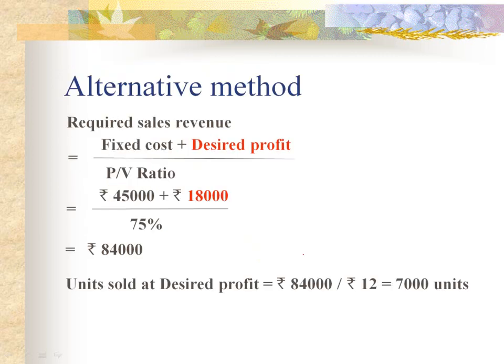Alternatively, we can calculate with the second formula, that is dividing fixed cost plus desired profit by PV ratio. Fixed cost 45,000, desired profit 18,000, divided by PV ratio, 75%, comes to be rupees 84,000. This is the sales volume. Now in case we are to get units, it can be divided with the selling price per unit. 84,000 divided by selling price per unit, that is 12. So number of units come to be 7,000 when we desire a profit of 18,000.